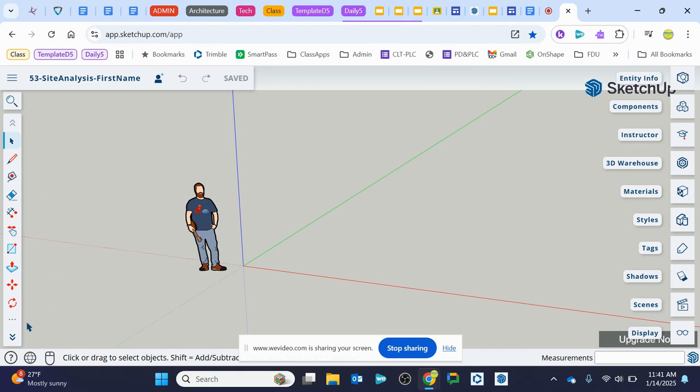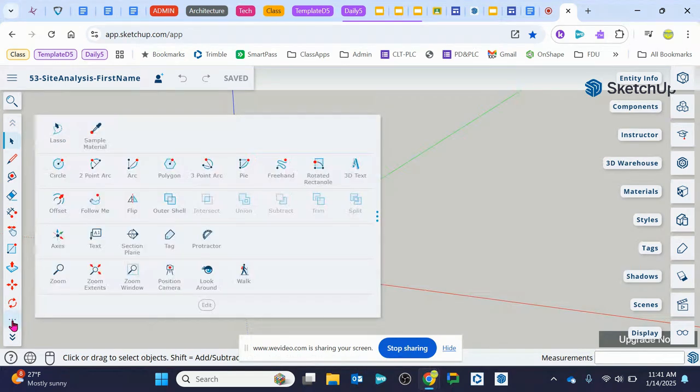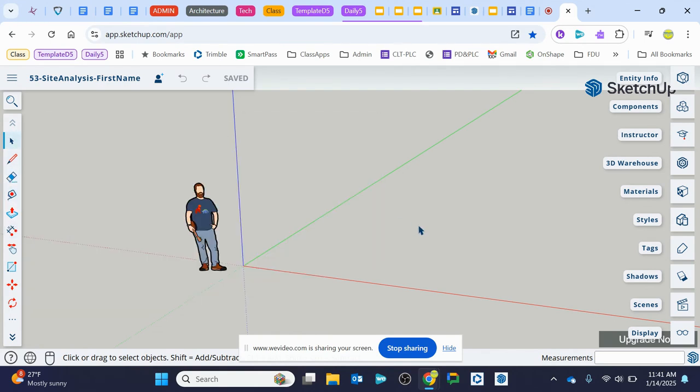The other thing that's important to know is by clicking on the three dots, that opens up all your extra tools. These are the tools that are not currently in the toolbar, and you can move things back and forth. So, if you're not using a tool very often and you find it's in the way, you can move it. Or you can move tools into your toolbar, and then you can move things around too. So if you find you're using your tape measure, but you'd rather have your eraser a little higher, you can move those tools around. So that's helpful. And then on the right-hand side, we have a bunch of different menus that allow us to do a variety of things, which we'll show you in future tutorials.